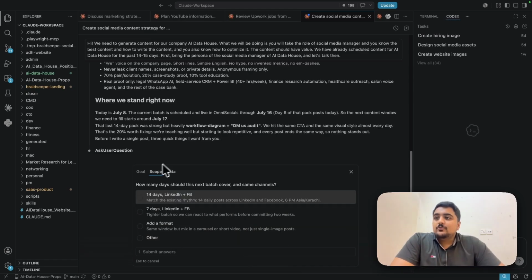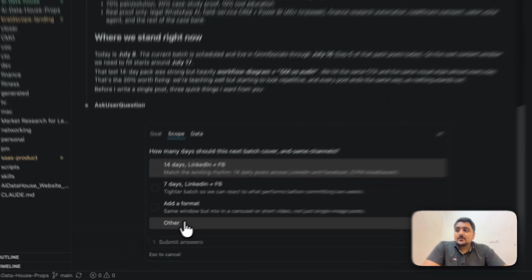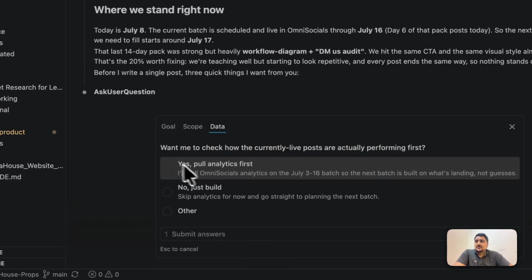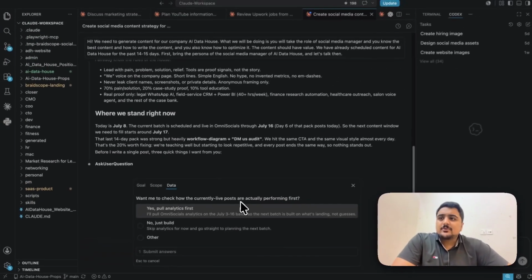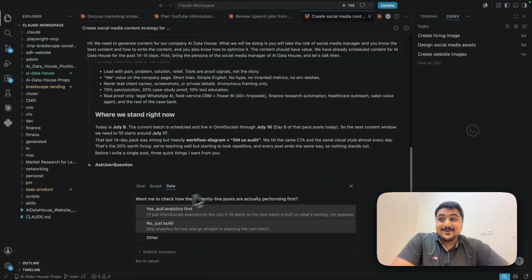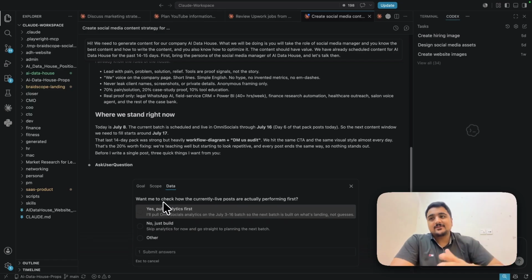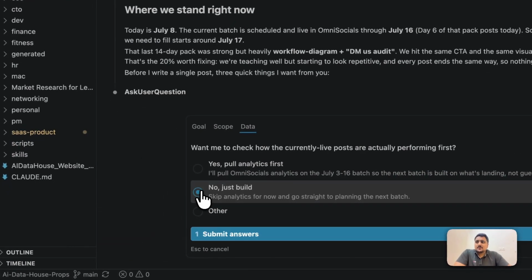Okay, how many days should this next batch be? As this is a test, I will just run it for 7 days, but we can do 14 days as well currently. Okay, let's do it. This one is already fine. Want me to check how the currently live posts are actually performing? Okay, so it is asking should we pull the stats? No, not for this one, but we can do later.